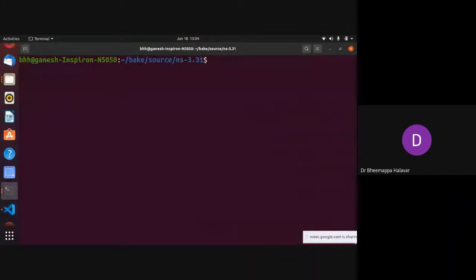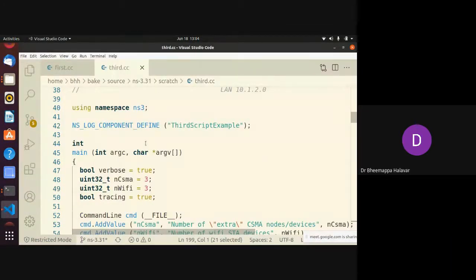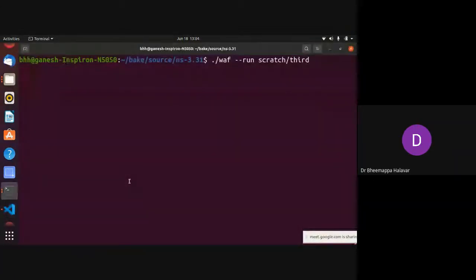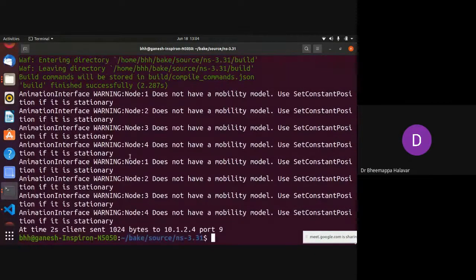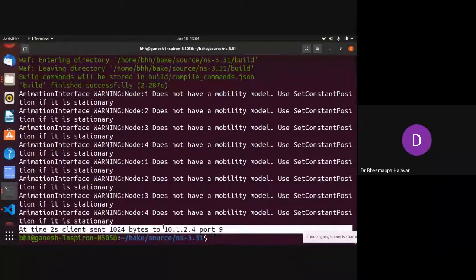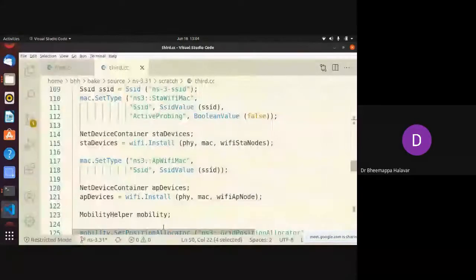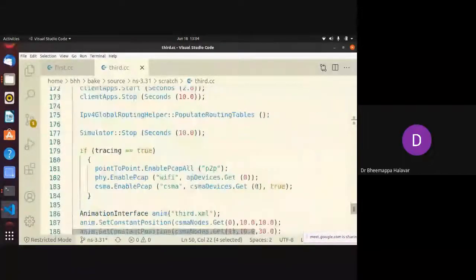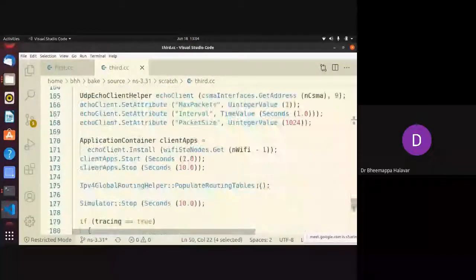Last, I will show how the simulation works. For the third one, I'll check whether I made tracing true or not. Yes, tracing is true. Anyway, you will get a warning that some of the nodes should not have mobility; leave that out. Here we can see what happened. One packet was sent to a particular node, so I'll change it to 2 packets.